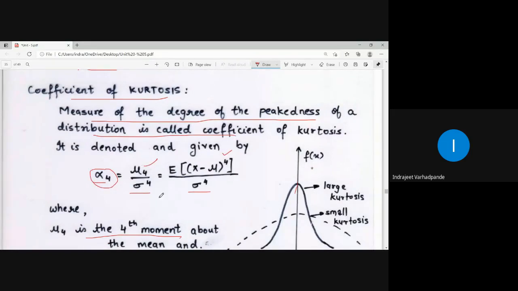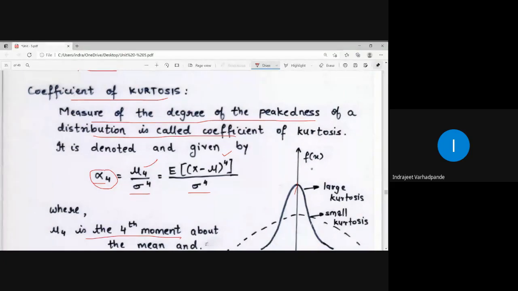Now how to calculate mu 4? Alpha 4 has sigma to the power 4 in the denominator, and mu 4 in the numerator. What is the definition of mu 4? Mu 4 is